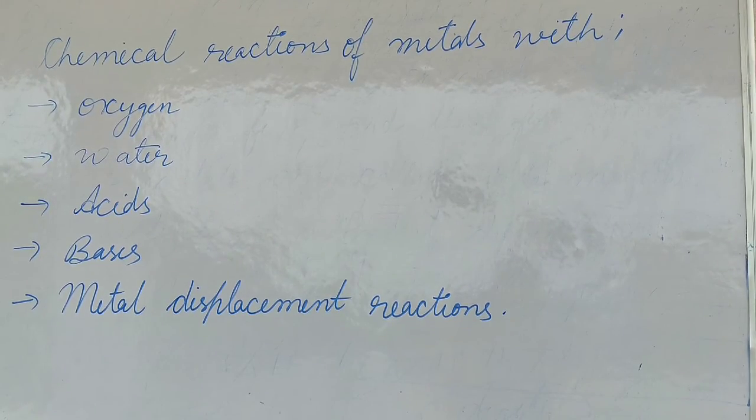In this chapter, we'll study some typical chemical reactions of metals with oxygen, water, acids, bases, and the important one, metal displacement reaction.